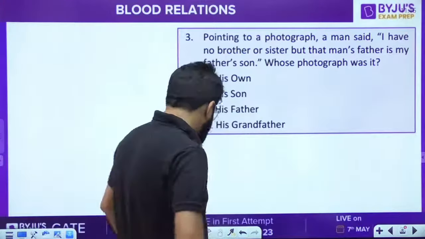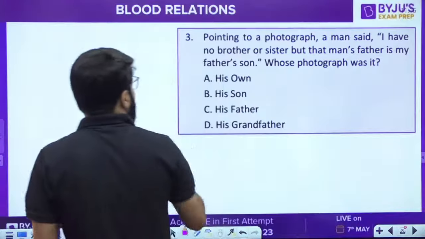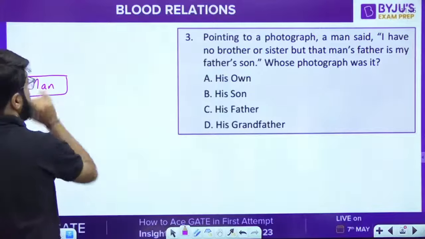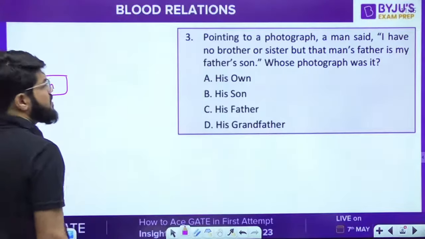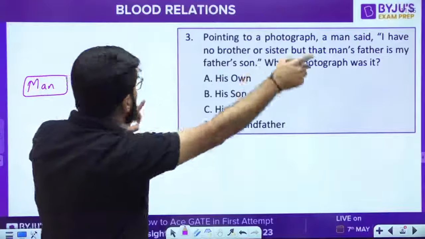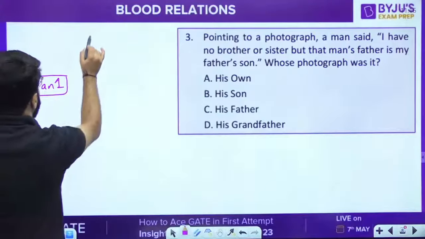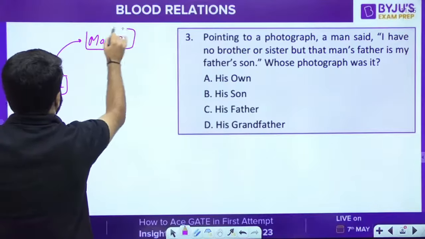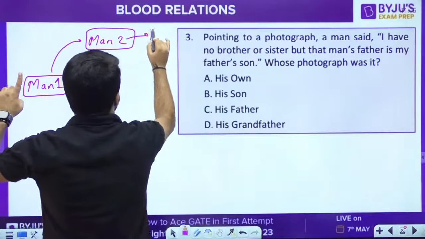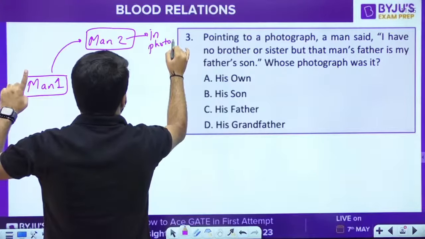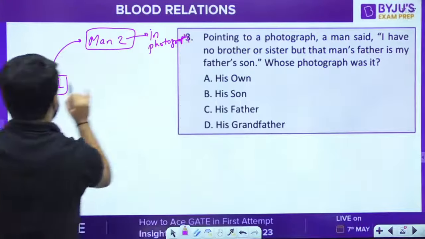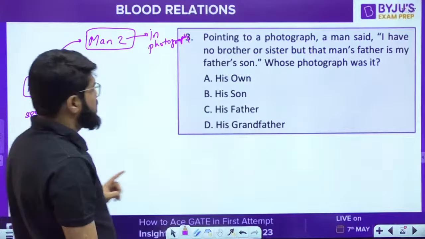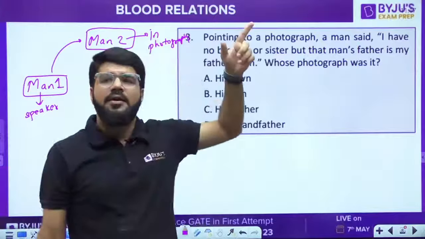A man said. Once again, guys, draw out the story. Pointing to a photograph, a man said. So the speaker is a man. I have no brother or sister, but that man's father. So there is some man in the photograph also. Let me call this man 1 and this man 2. He is talking about that particular man 2 who is in the photograph, and man 1 is the speaker.